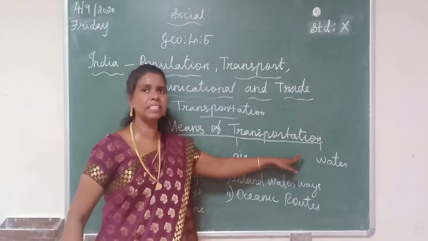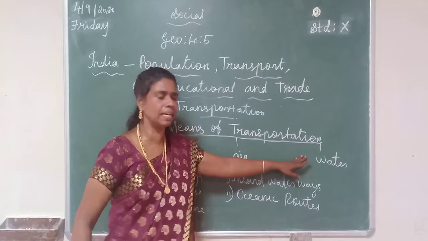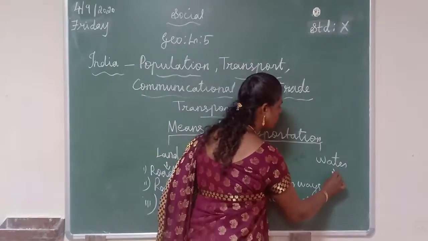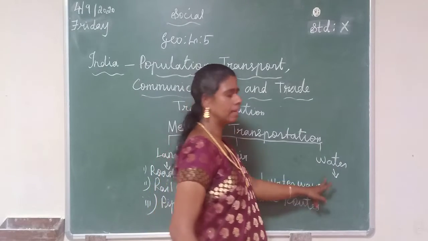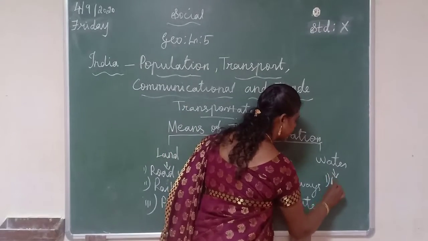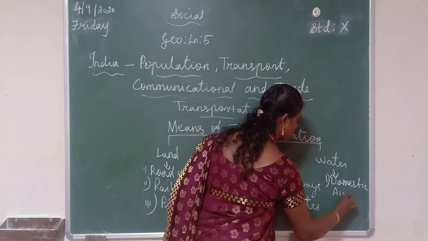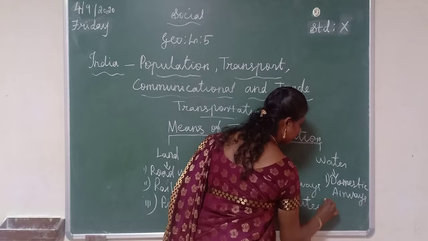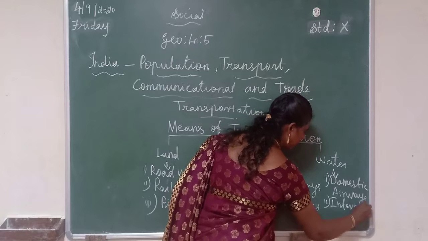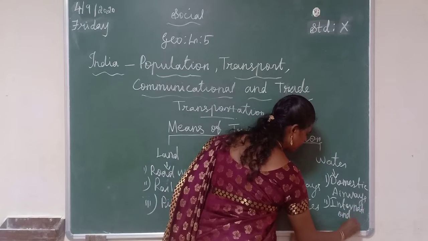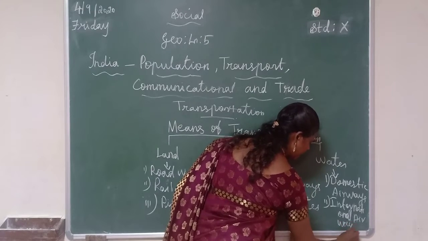Then the third means of transportation is water. From water, there are two ways of transportation. The first one is domestic airways, and the second one is international airways.